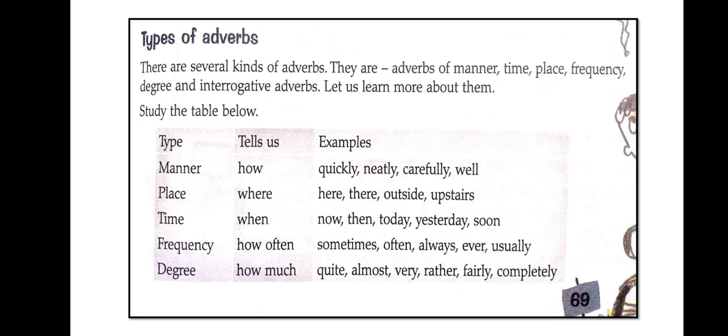Time: whenever we ask about time, we ask with when. So where is for place, and when is for time. For time you can give answers like now, then, today, yesterday, soon.